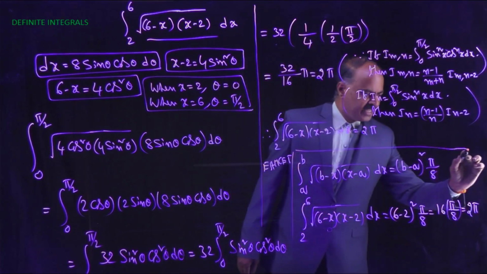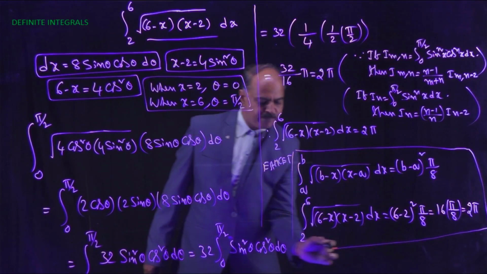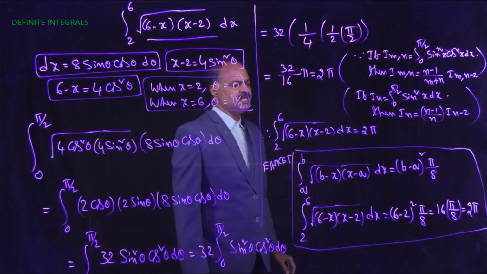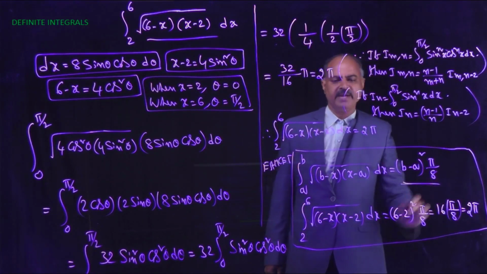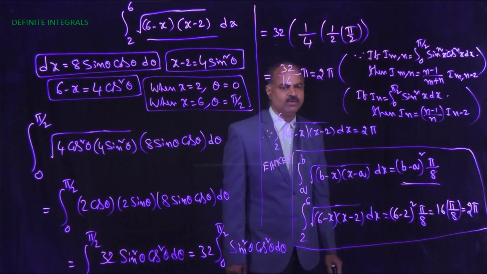Therefore, integral a to b square root of (b minus x) into (x minus a) dx equals (b minus a) whole square into pi by 8.